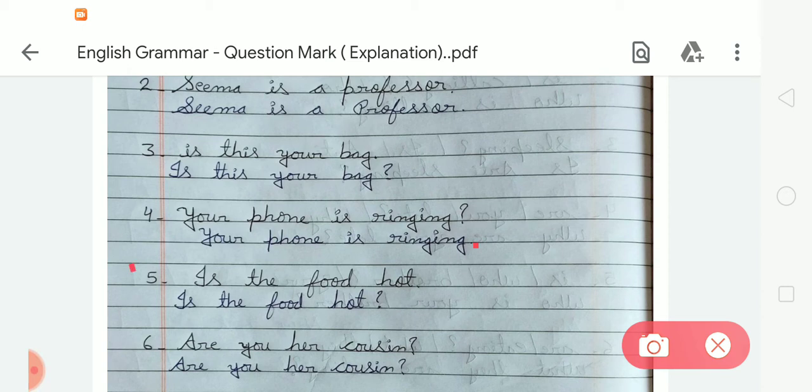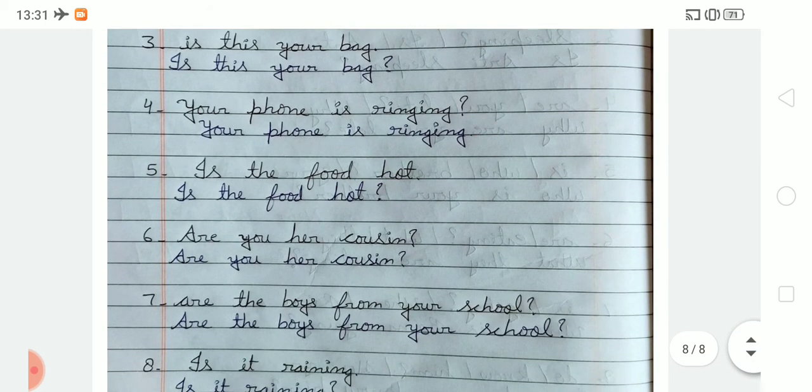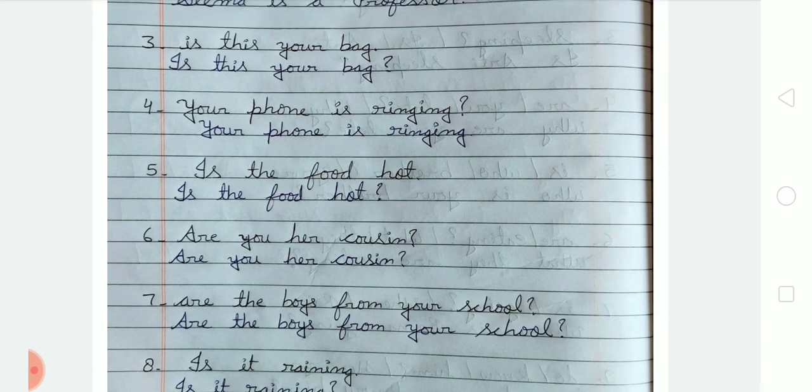Now number 5, is the food hot? So we have to put a question mark because it is a question. So is the food hot? And after that we put a question mark. Now the next number 6, are you her cousin? So we have to write are you her cousin and put a question mark.